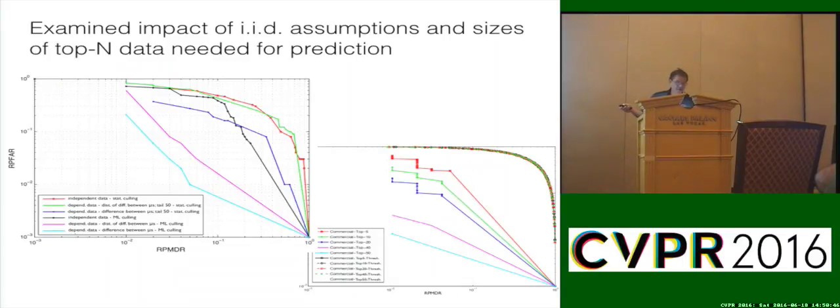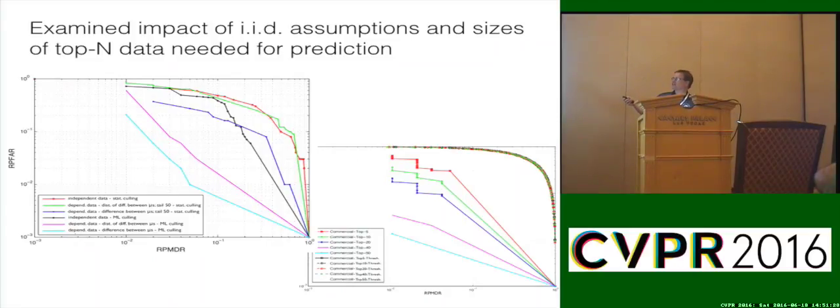And I don't know if you can read these because I can't. Let's see. So we did some sampling. The red line here is the one that's independent, and then the purple line down here is where we did highly dependent data where we sampled them. And we still, in fact, instead of getting worse as the data became more dependent, the algorithm became better at predicting the failures. So all these have greater dependence, and we have better predictions. And that's really just because, despite the fact that the extreme value theorem used IID assumptions, if the data is more correlated, it can converge faster. It doesn't have to. So that's why we get better performance.